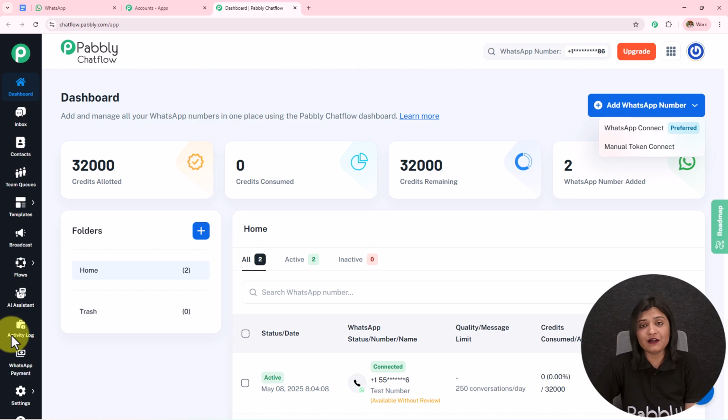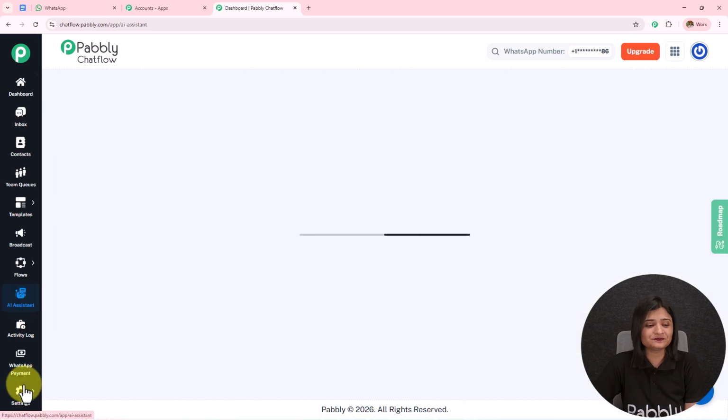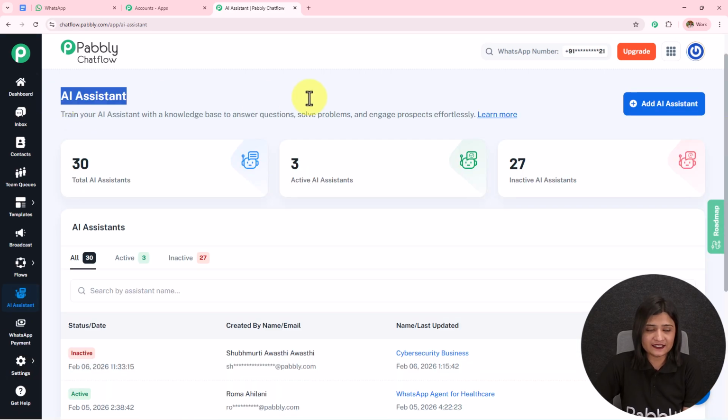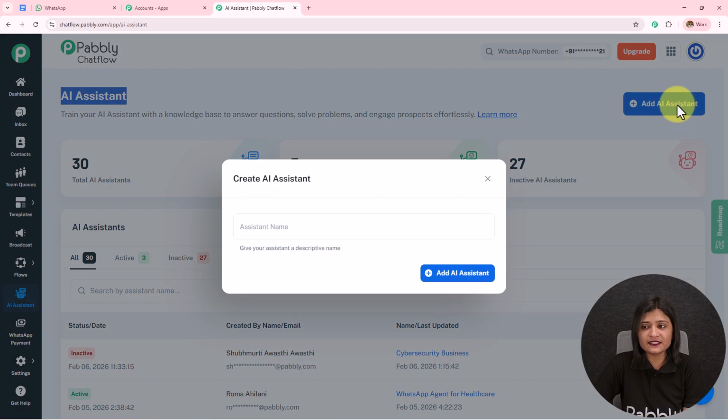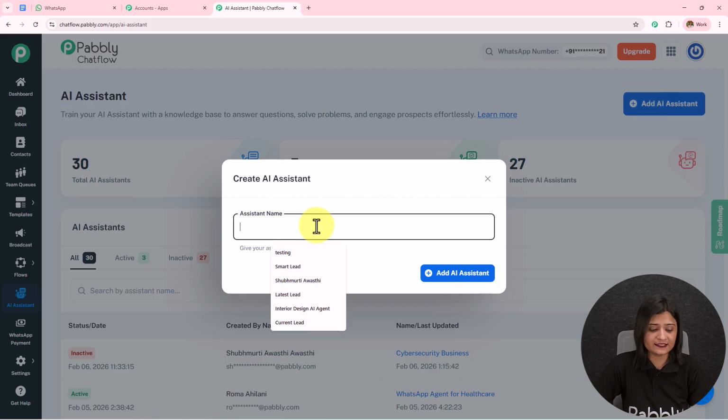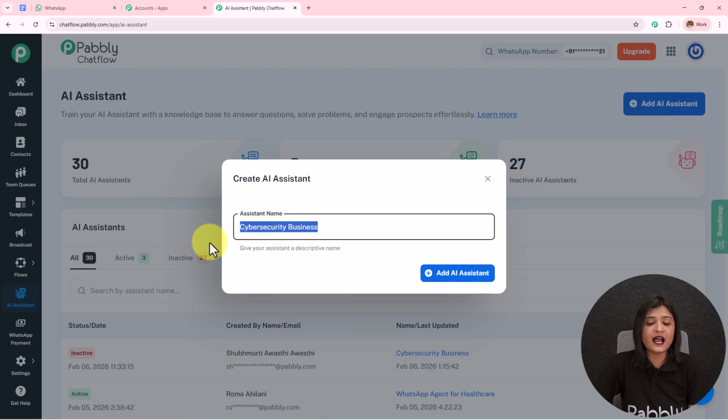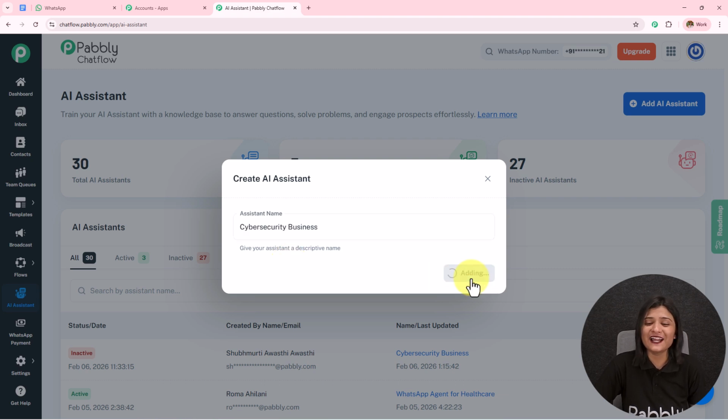Now over here, we have to create an AI assistant. So on the left hand side, we can see this option of AI assistant. I'm going to open this. And here I have landed towards this AI assistant page. You can see the total AI assistant, active AI assistant, and the inactive AI assistant. We have to create this AI assistant. So we have to click on this add AI assistant and then we have to name this. I have named this as cybersecurity business, and then I simply have to click on this add AI assistant.